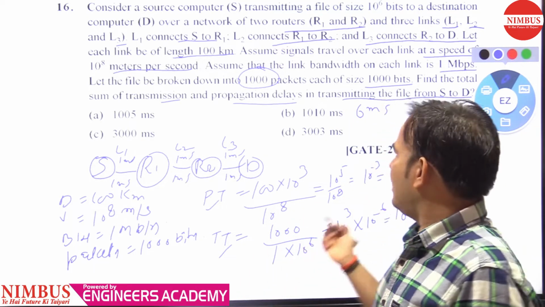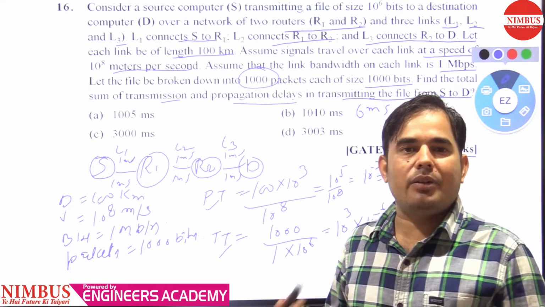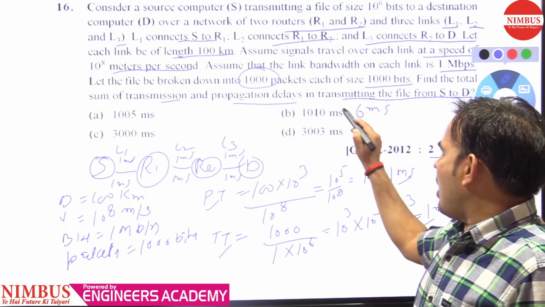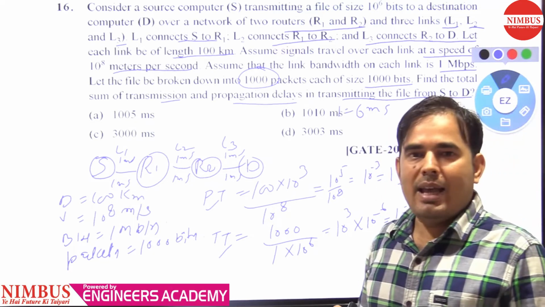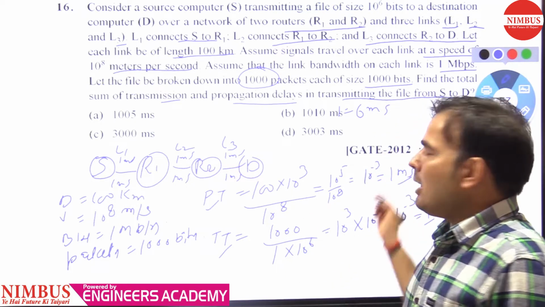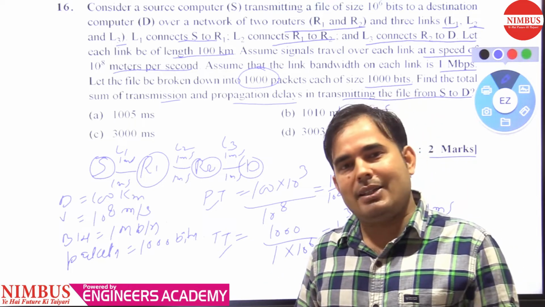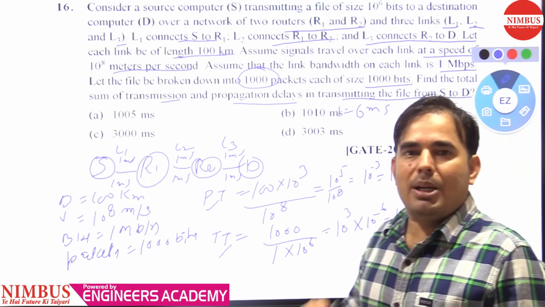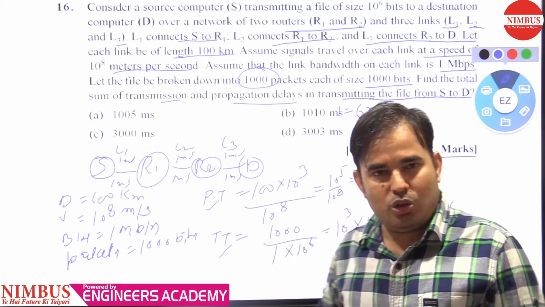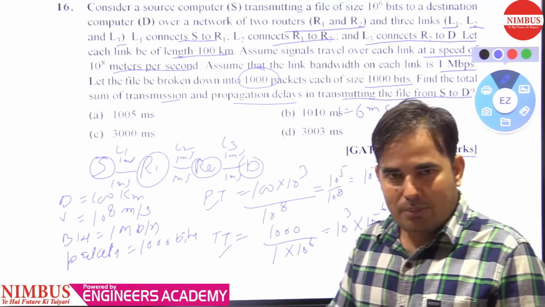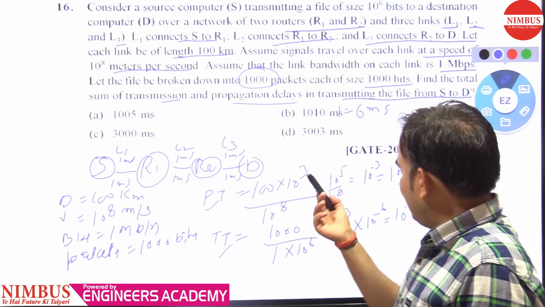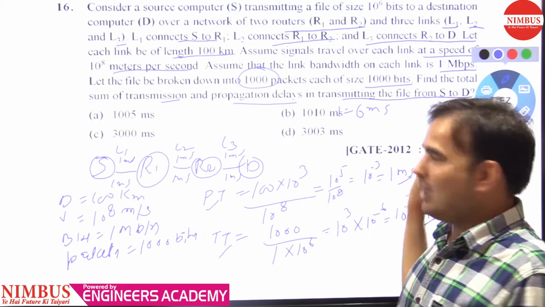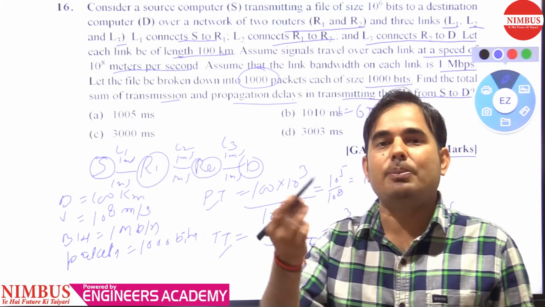So when we are transmitting packet 1, the other packets are also in process, in parallel with packet 1. The first packet will take 6 milliseconds, and the remaining packets overlap the time of the first packet. They are not going to take separate time, because they are already in process while we send the first packet.